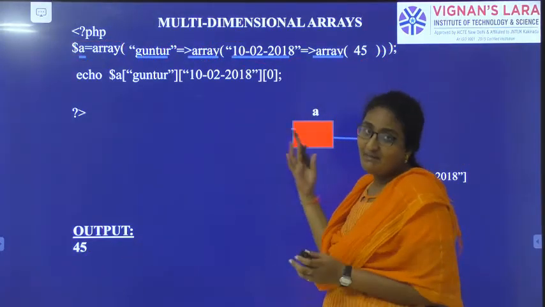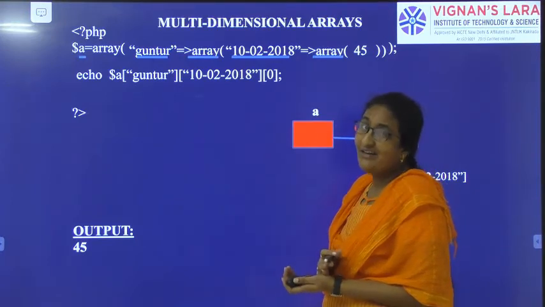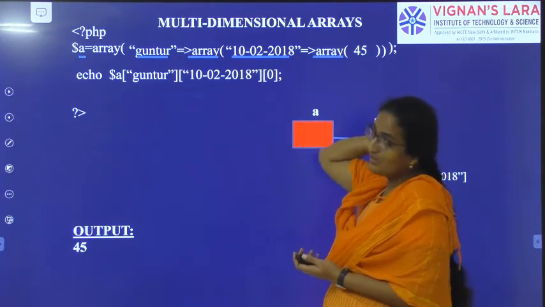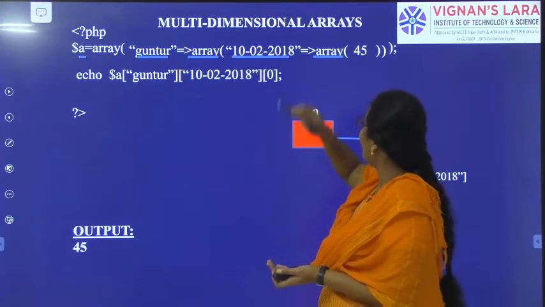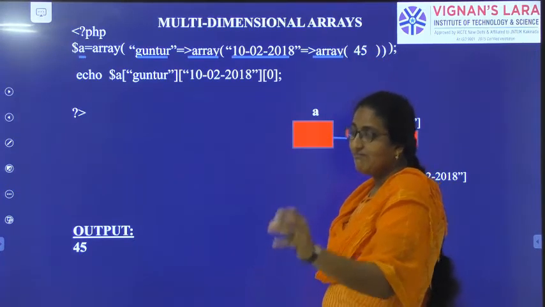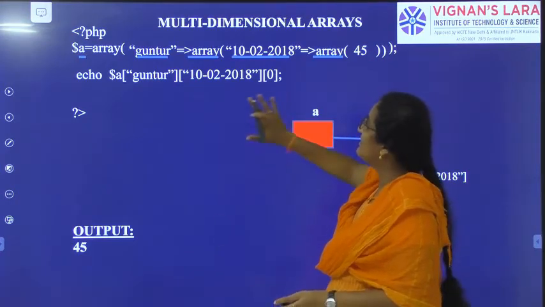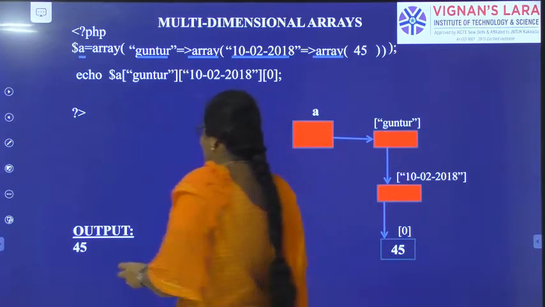This is the multi-dimensional array. One array for storing Guntur, one array for storing the date 10-2-2018, one array for storing the value 45. So on that particular day, at the particular place Guntur, we have 45 degrees centigrade. This is the example for multi-dimensional array.